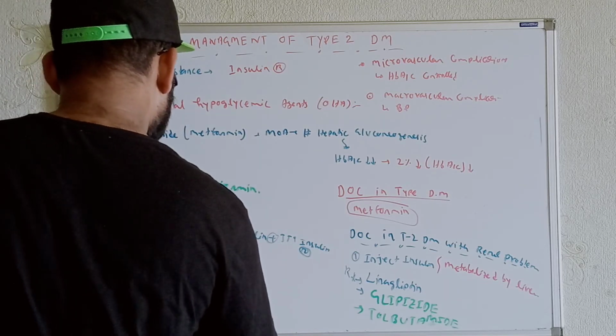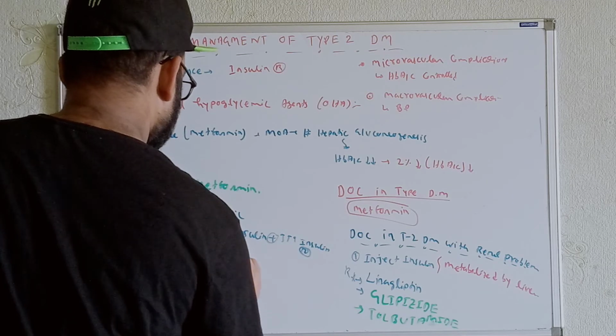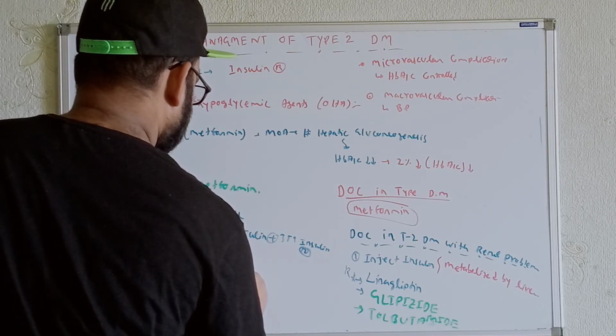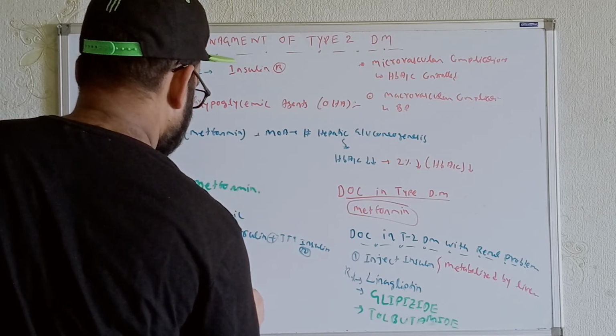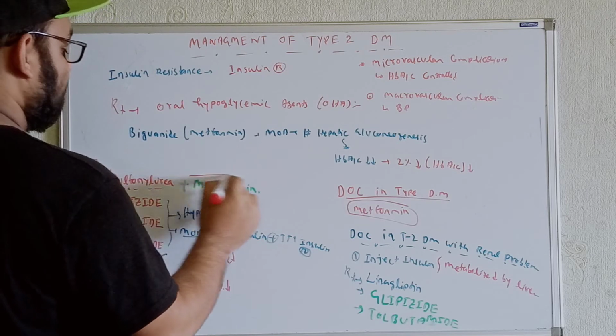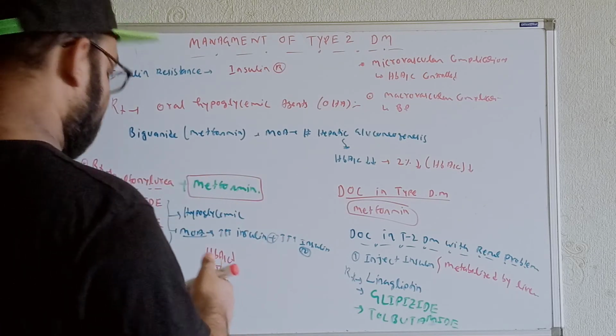Now see, in these cases also the HbA1c level should be decreased by 2%. And we have to continue along with that. I have already said you have to continue the metformin. So sulfonylurea plus metformin you have to use over here.